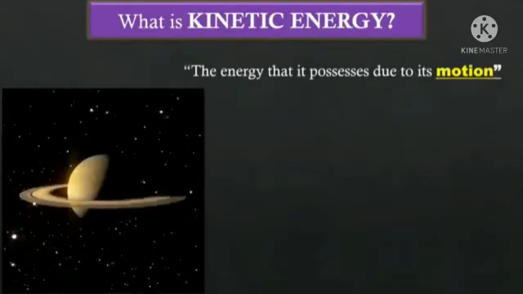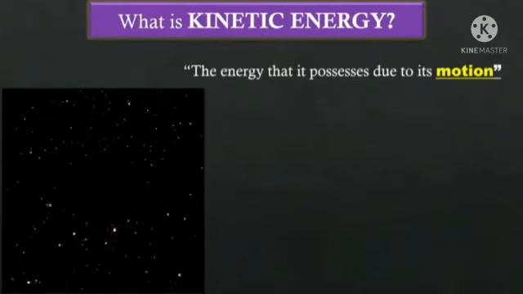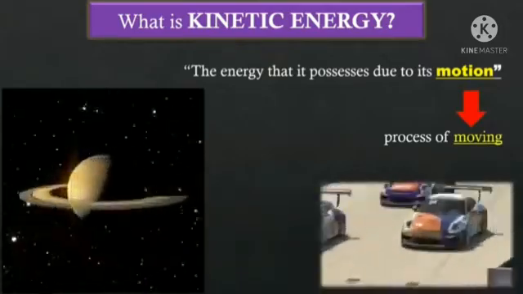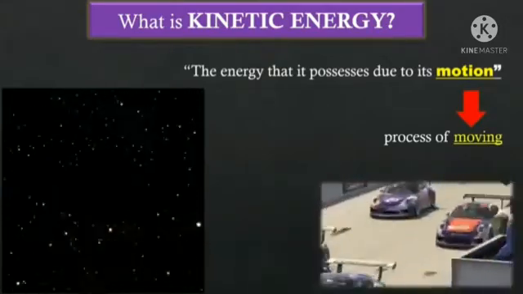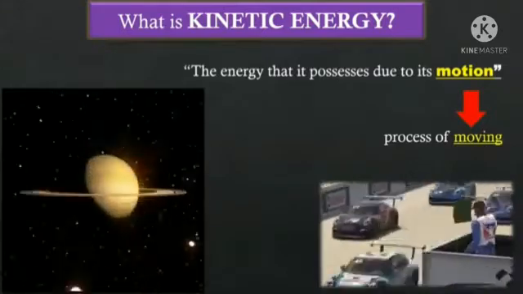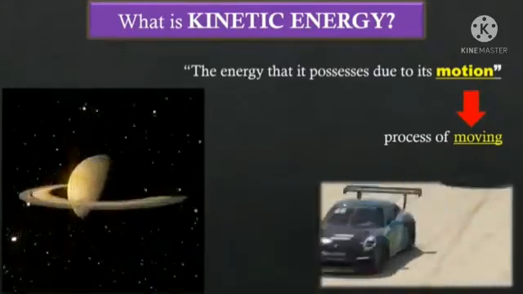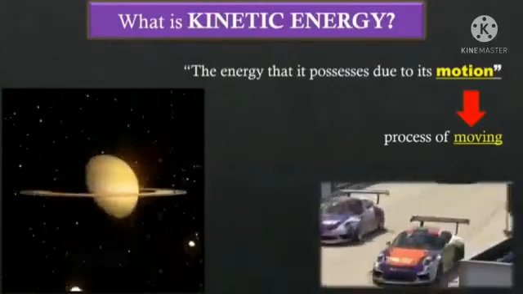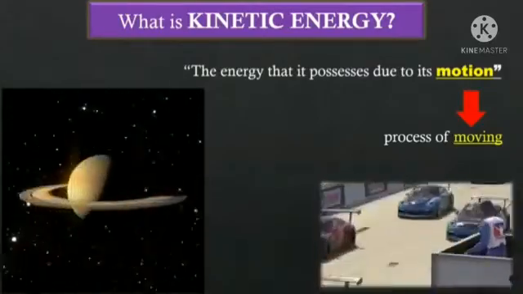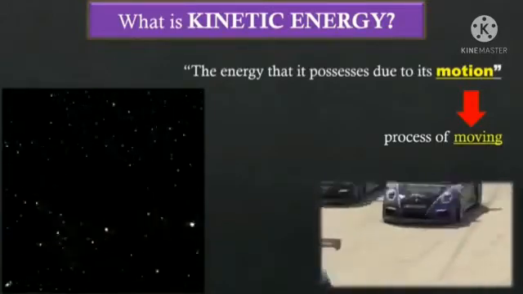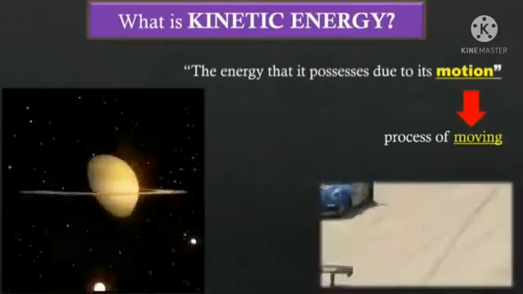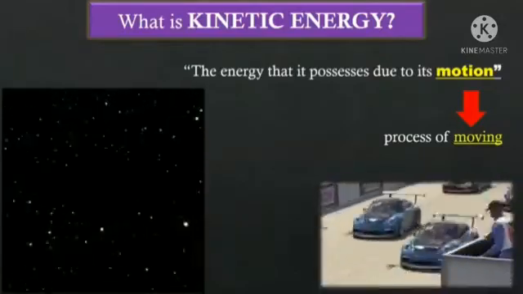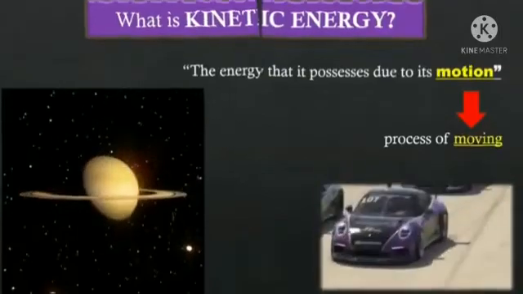Now, let's see what is kinetic energy. The energy that is possessed due to its motion is called kinetic energy. Motion means moving of an object. Here, a moving car possesses mechanical energy due to its motion, or we can say kinetic energy. So, when you are running or walking, you will have kinetic energy because you are moving from one place to another place.